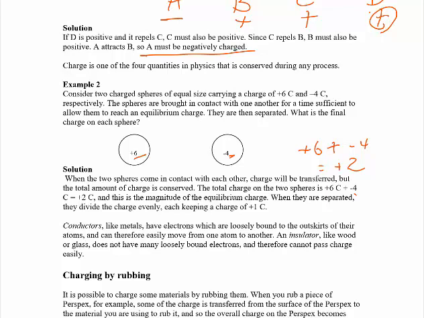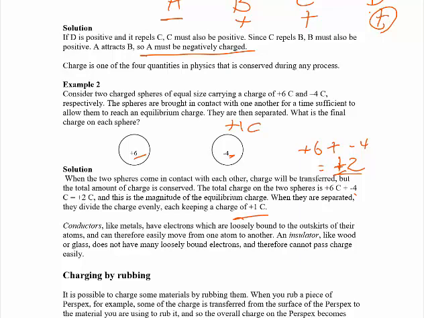When they are separated, dividing the charge evenly, each keeps a charge of 1 coulomb, because their total amount of charge is 2. Therefore, after they are brought into contact and separated, dividing the charge evenly, each has positive 1 coulomb.